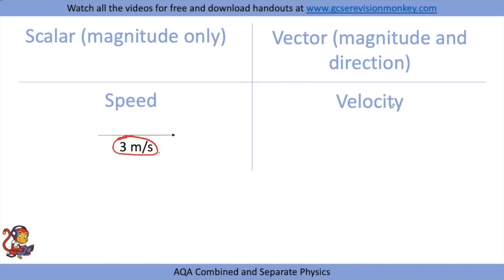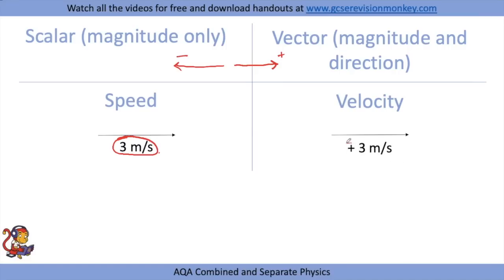However, with velocity, we need to indicate the direction that the object is moving in. So what they do in physics is they state which direction is positive and which direction is negative. So, for example, a scientist could say, right, let's say that everything moving right is positive and everything moving left is negative. So rather than just writing 3 meters per second, if an object was moving to the right, when we talk about velocity, we'd have to be talking about plus 3 meters per second.